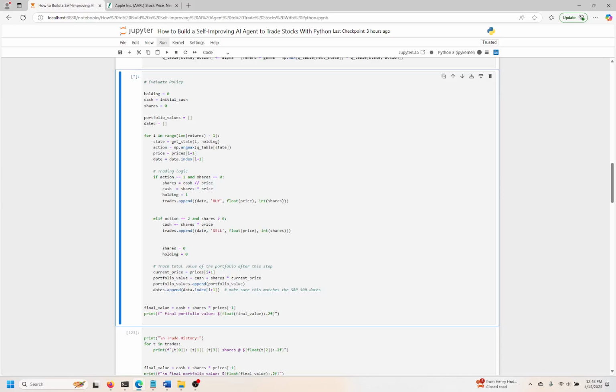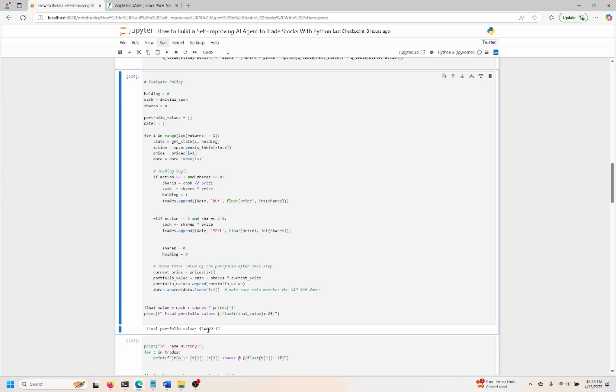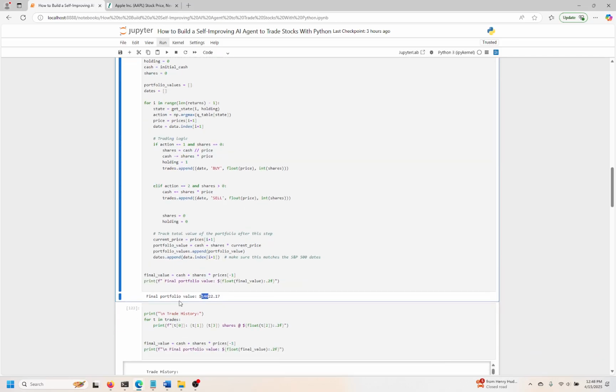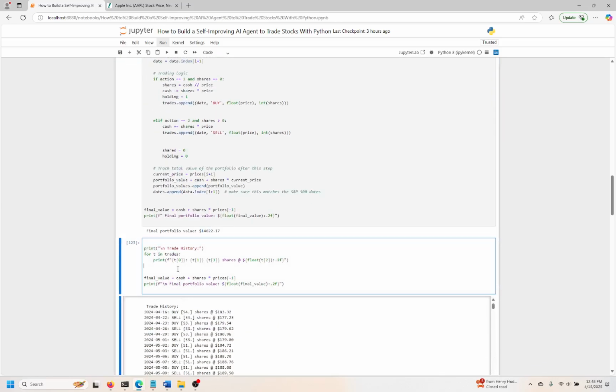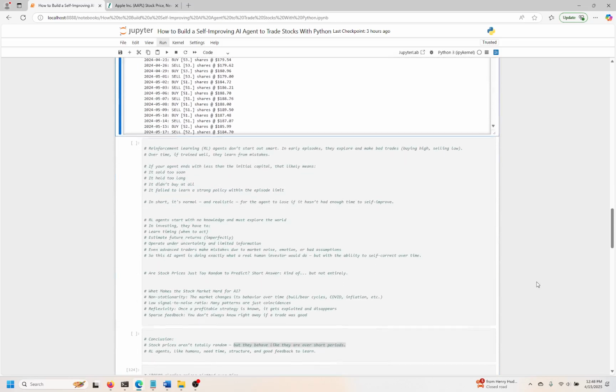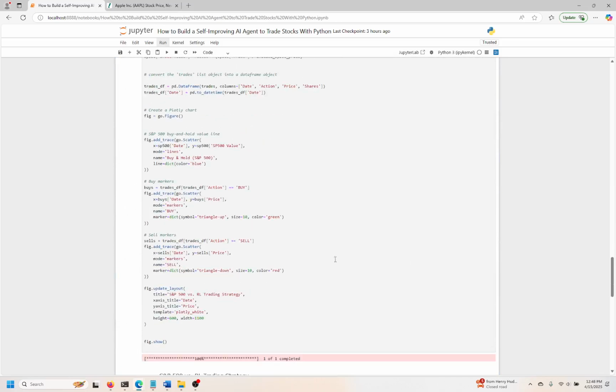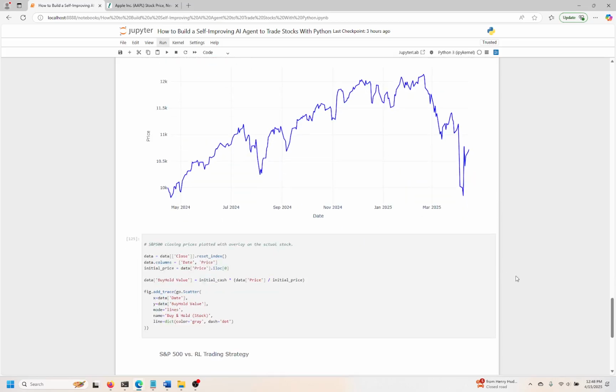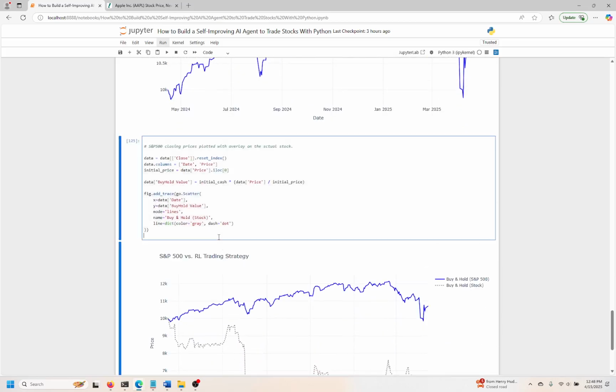Now we started with 10,000, right? So 10K. Now in this case, we're at 14,000. So we made 4 grand, a little bit more, almost 4,600. Okay, so this stock obviously was better. And here's all the exact trades that the agent did. Okay, so we have that. Let's go down and get the S&P 500. I already plotted that. I don't have to redo that. But I want to look at these two side by side.